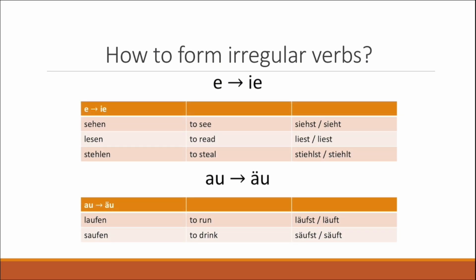Thirdly, we're going to have a change between E and then IE. So for example, for the verbs sehen, lesen, and stehlen, we're going to have for the second and third singular person du stiehlst, du siehst, and er sieht. Or for example, for lesen, du liest, er liest. And the last example is that we're going to have a change from AU to ÄU. So for example, laufen becomes du läufst and er läuft.